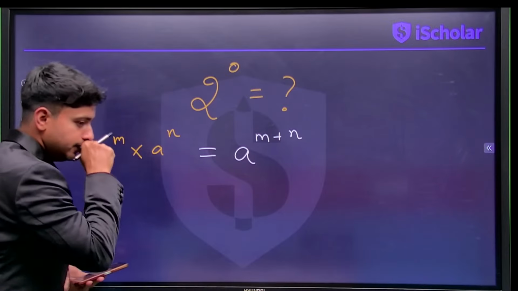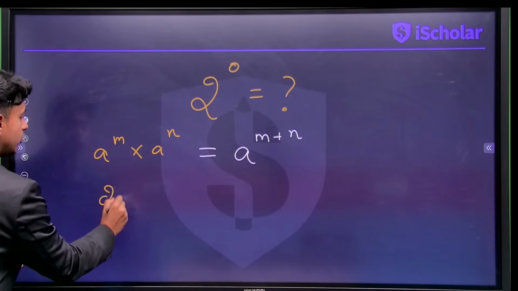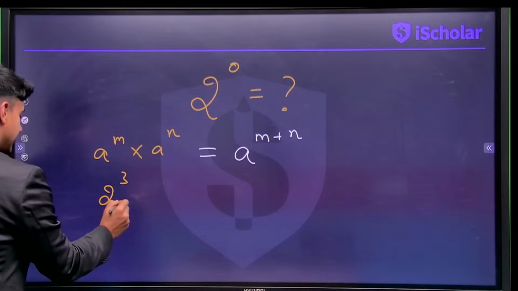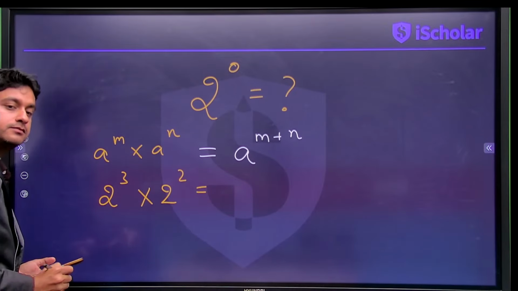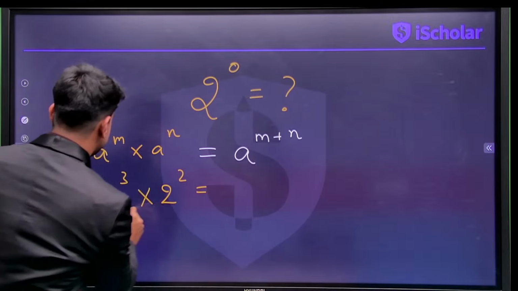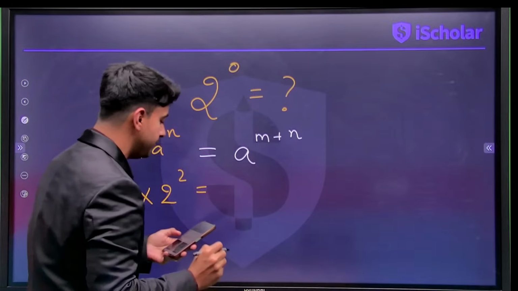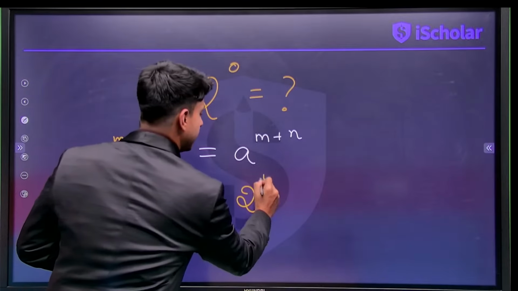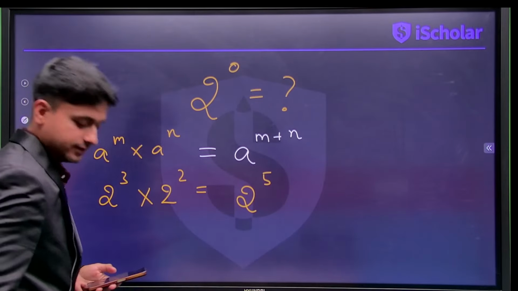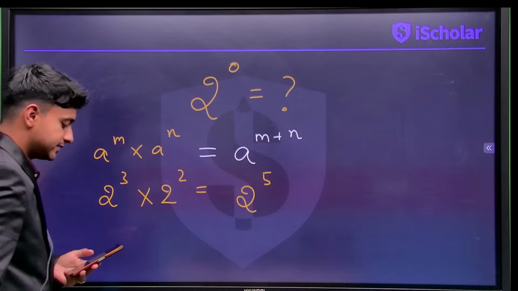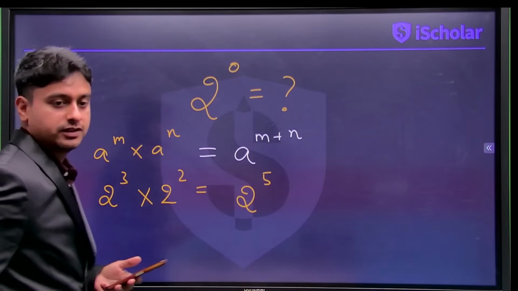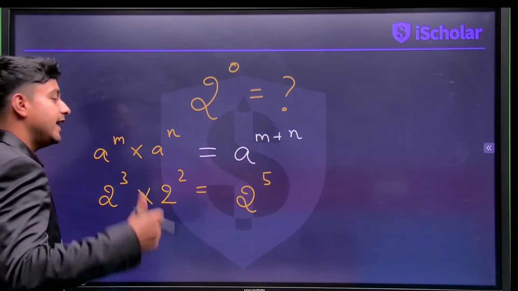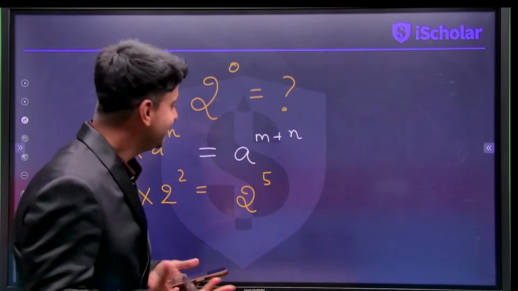If I say 2 cube into 2 square, what would that be? 3 2's multiplied with 2 2's becomes 2 to the power of 5. Why? Because if we multiply 3 2's with 2 2's, we get 5 2's. That's pretty evident.